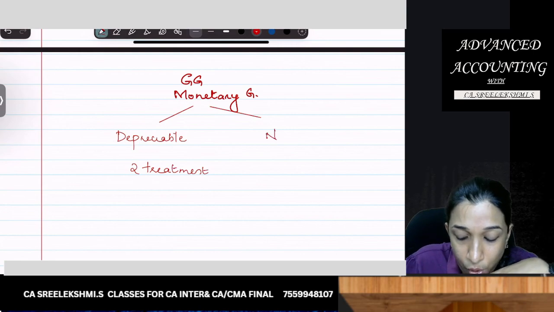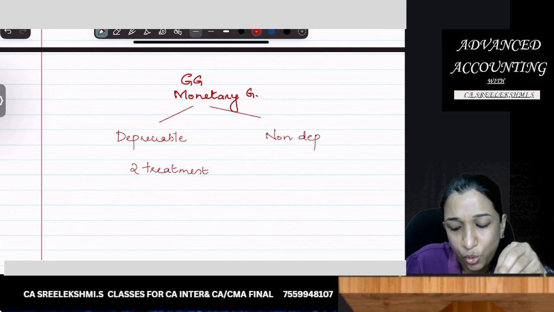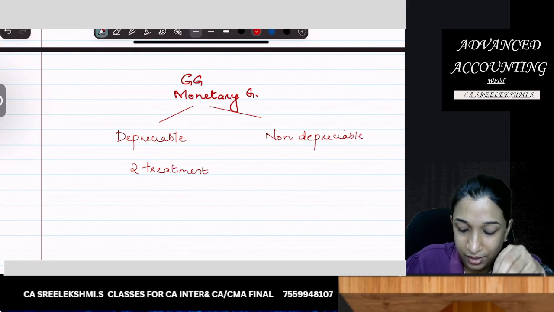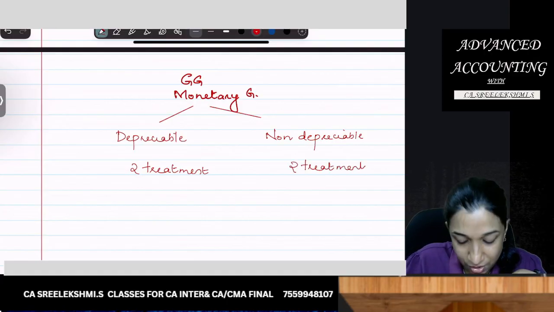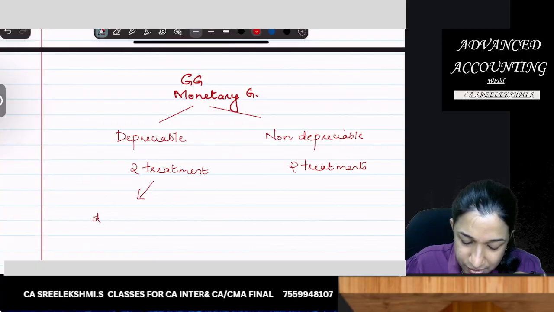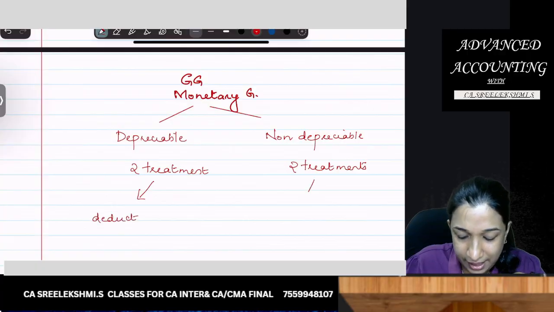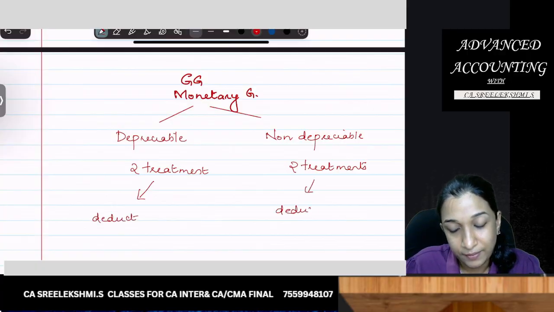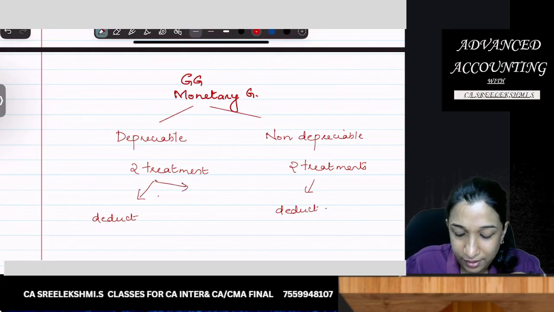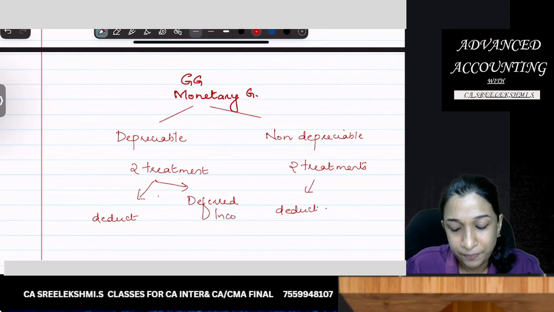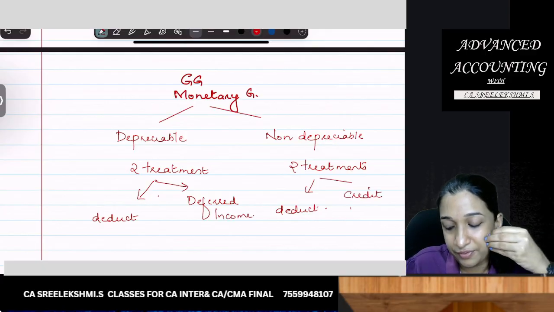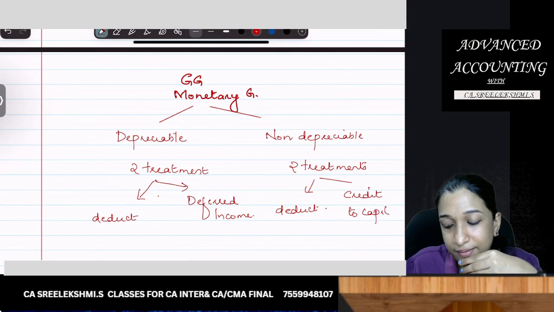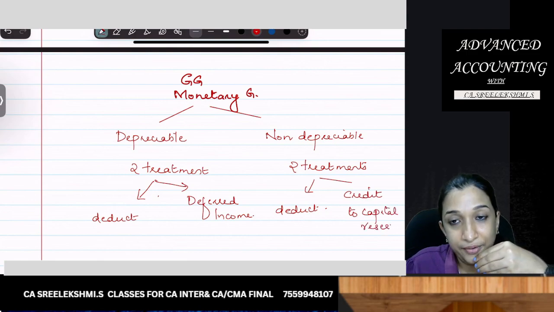If it is a non-depreciable asset, which means land is the only non-depreciable asset, there are two treatments. What are the two treatments? One, deduct from value. What is the second one? Deferred income over the life in the ratio of depreciation, so here credit to capital reserve. Which means I'll pass the entry.